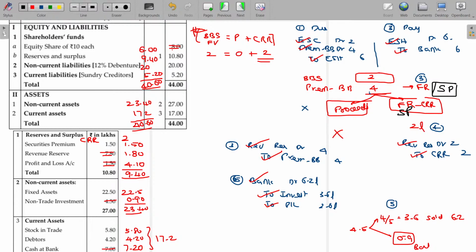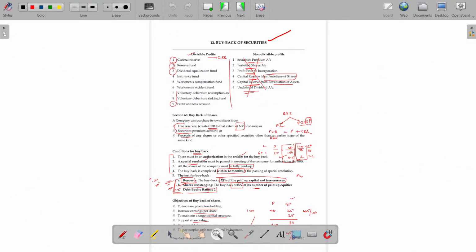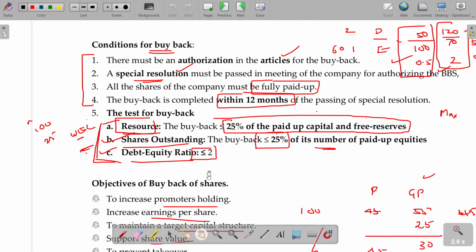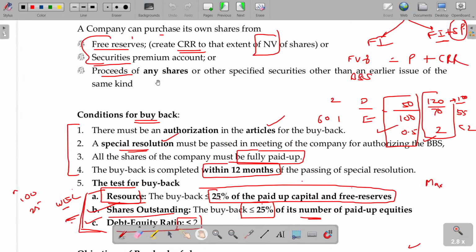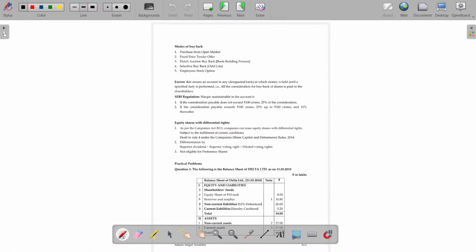Securities premium cannot be used for the redemption of preference shares. The rest will be the same. See, here it is clearly stated: buyback of shares out of not only free reserve, securities premium can also be used. If you go and see redemption of preference shares, this securities premium is missing.